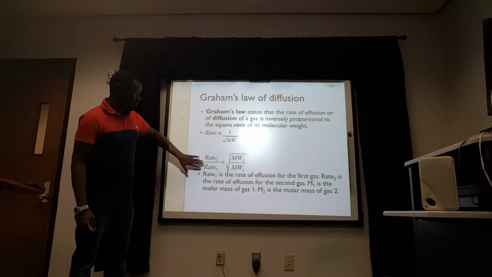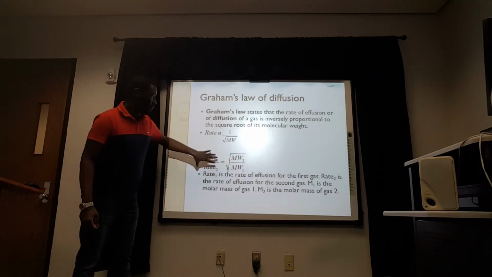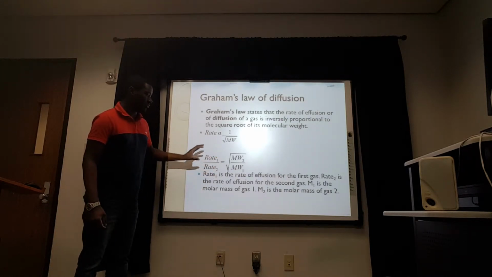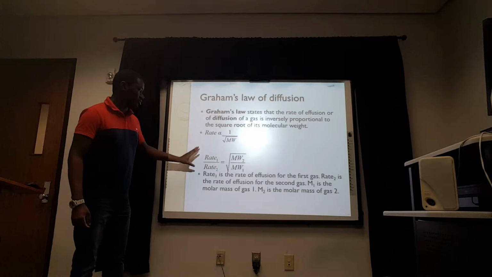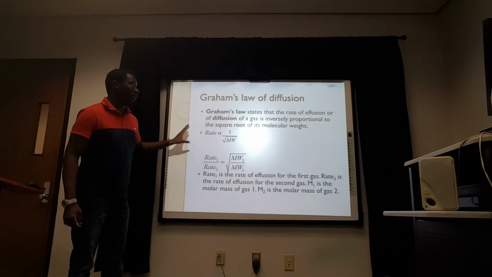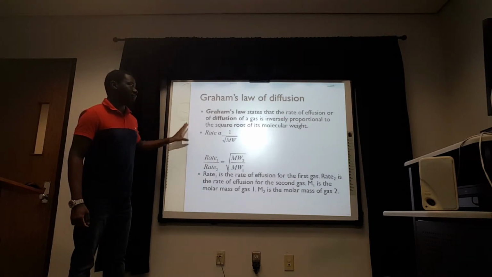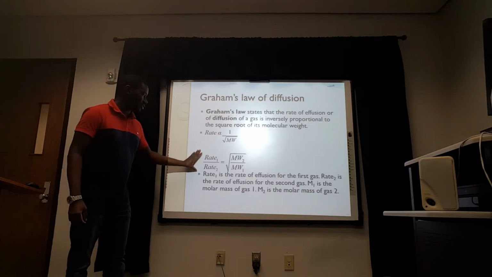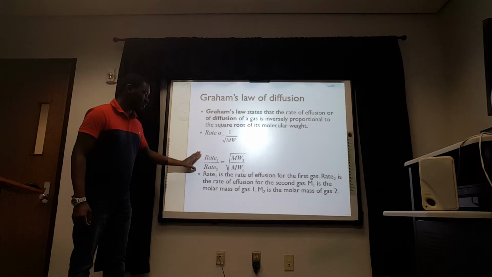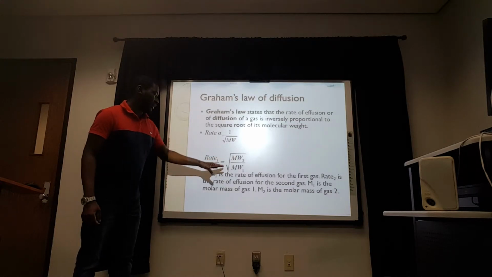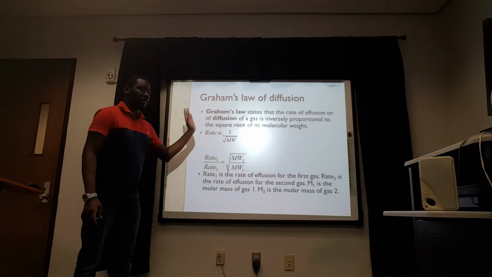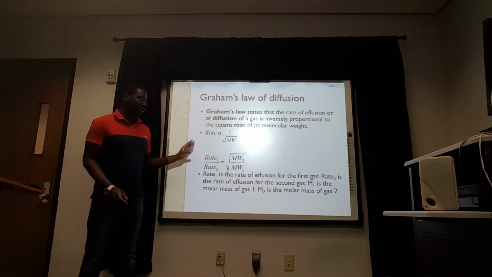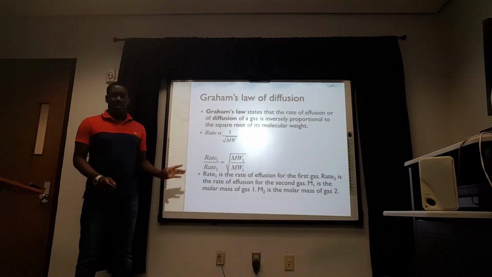And here you can see both, you could sort of combine the rate and molecular weight of gas 1 and gas 2 to give this combined equation. You can actually use this to solve problems relating to diffusion and Graham's law of diffusion of gases. Maybe you're given the molecular weights and you're trying to find the rate, or you're given the rate and you're trying to find the molecular weight. So you can use this equation. It's very good in solving problems relating to diffusion.